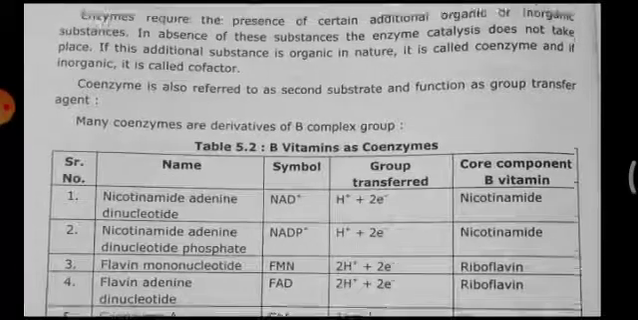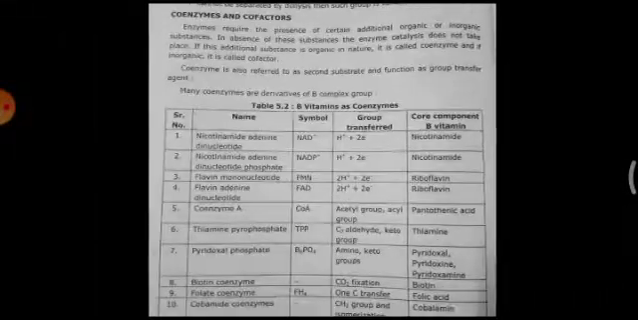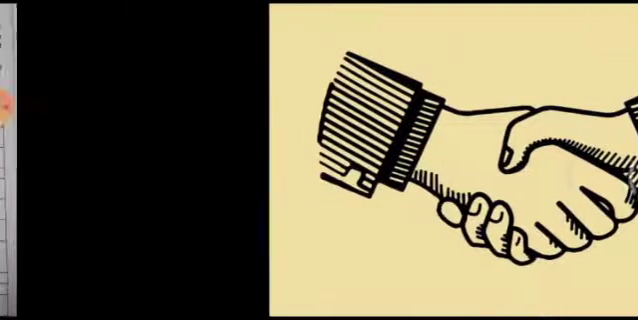Next is coenzymes or cofactors. Co means cooperative enzymes and cooperative factors. For this I want to explain. So you can see hands held together, that means cooperation, help. In cooperation, the first two letters are going to be taken as CO.